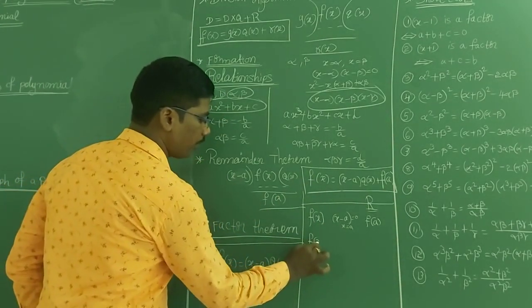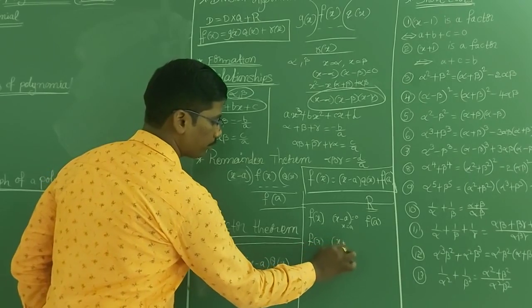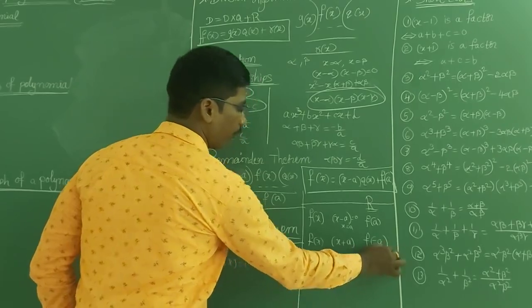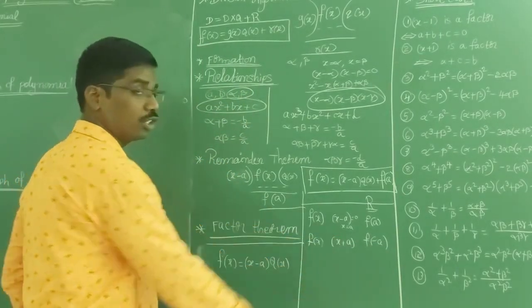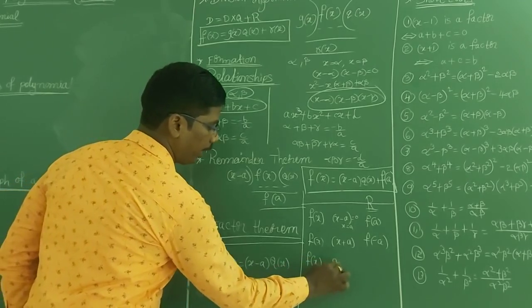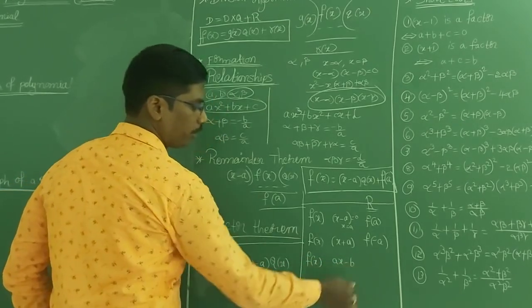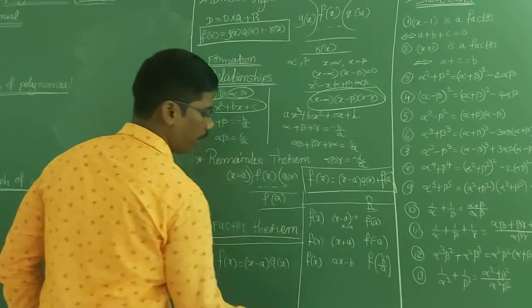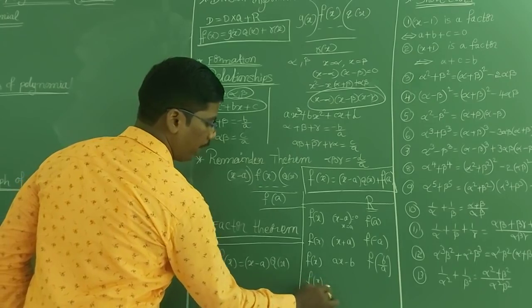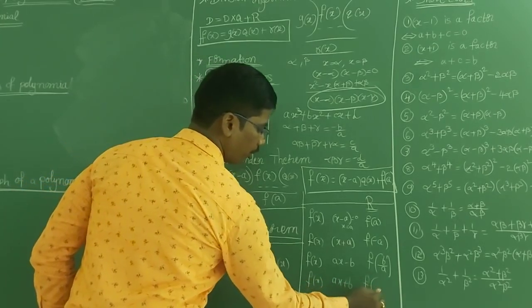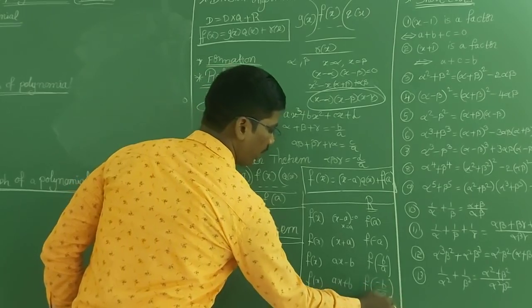If f of x is divided by x plus a, then the remainder is f of minus a. So x plus a is equal to 0, x is equal to minus a. If f of x is divided by ax minus b, then the remainder is f of b by a. If f of x is divided by ax plus b, then the remainder is f of minus b by a.